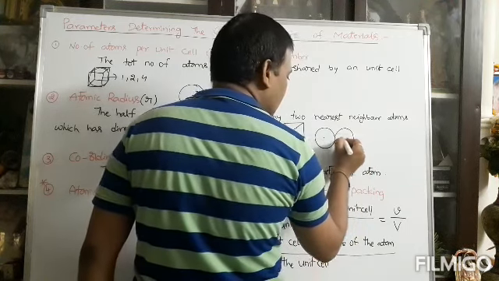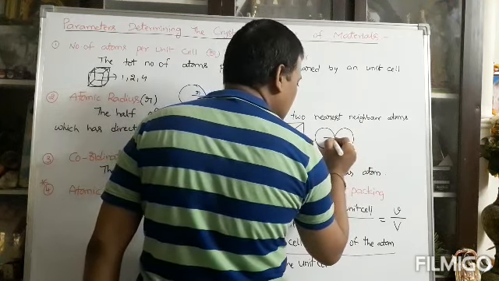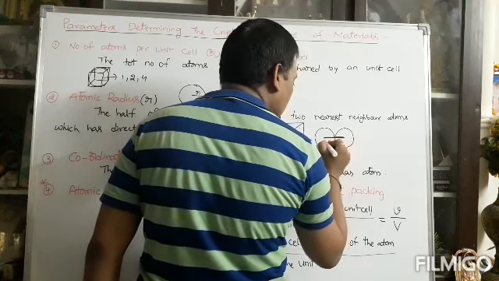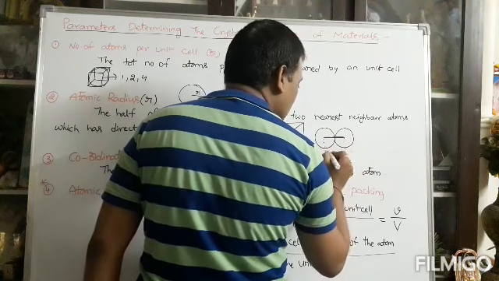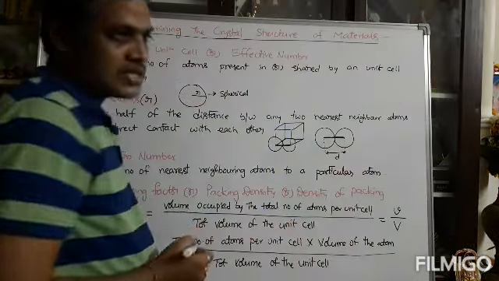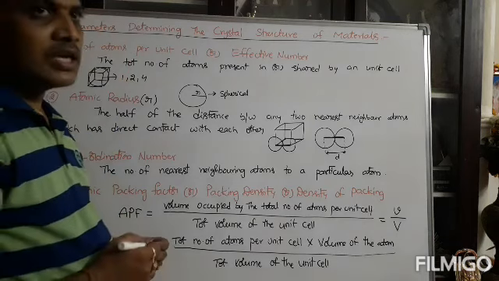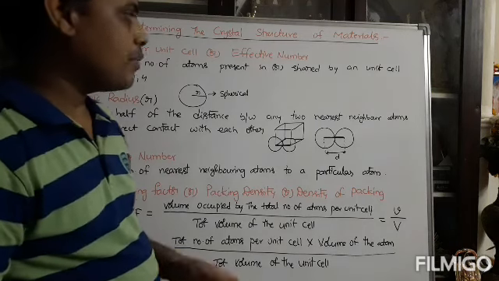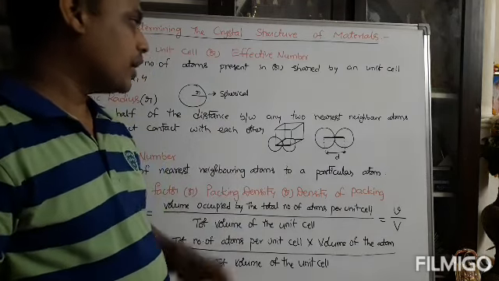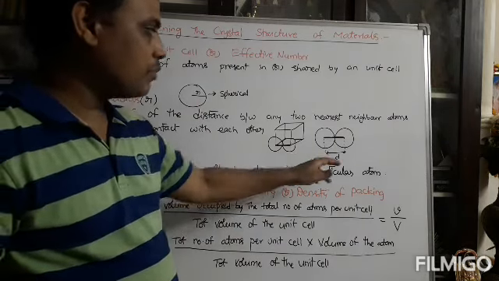The distance from the center of one atom to the center of the next is called the atomic distance, represented by d. The atomic distance is the center-to-center distance between successive neighboring atoms.